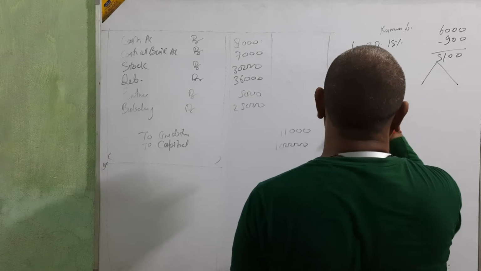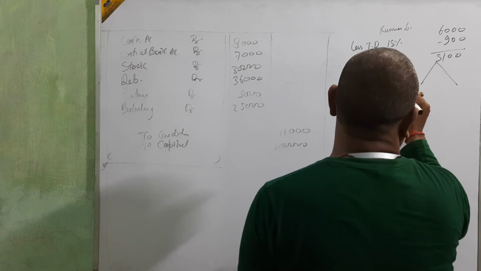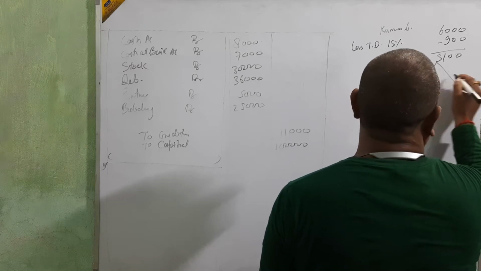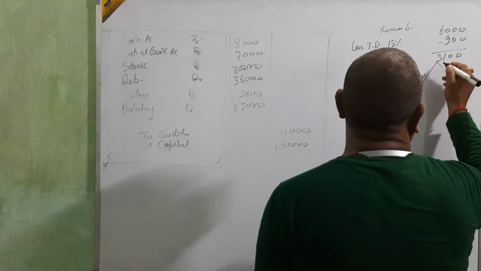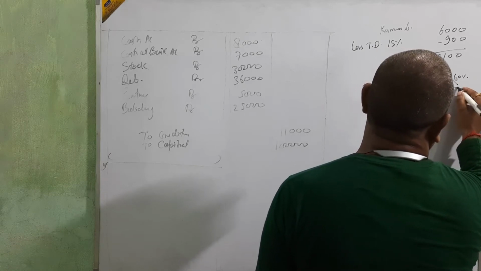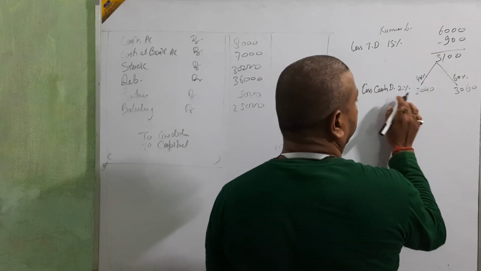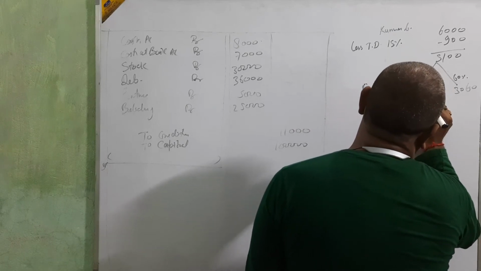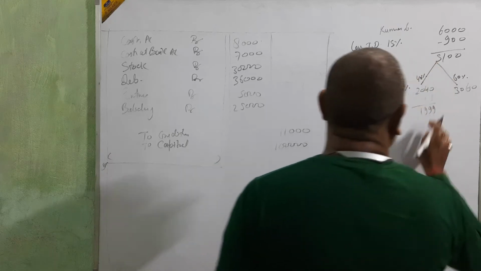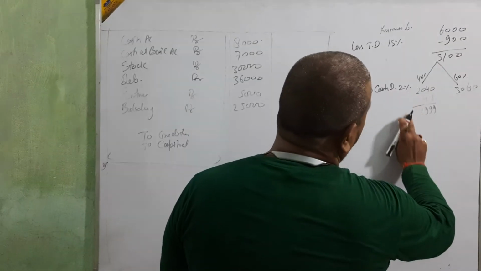Then 2% cash discount. 40% paid at the same time, 40% in cash and 60% on credit. So 40% of this amount is 2,040, and 60% is 3,060. Then less 2%. The 2% amount is 41. Okay, beta? It means 1,999. Now this value of discount I was already telling you; this value is in cash and this on the credit.